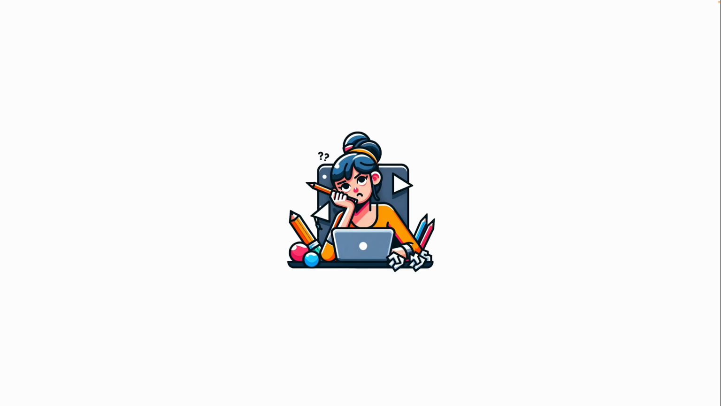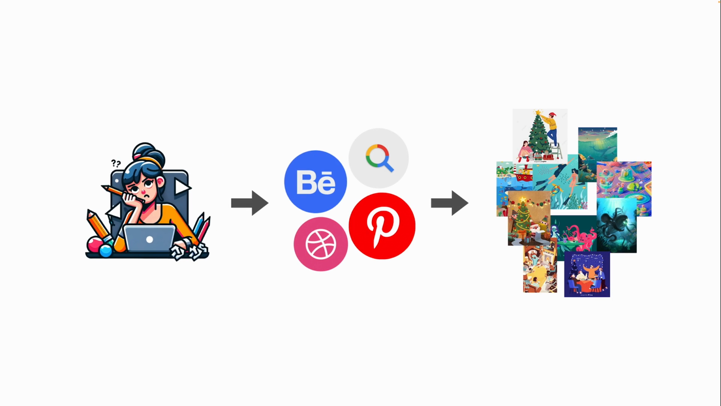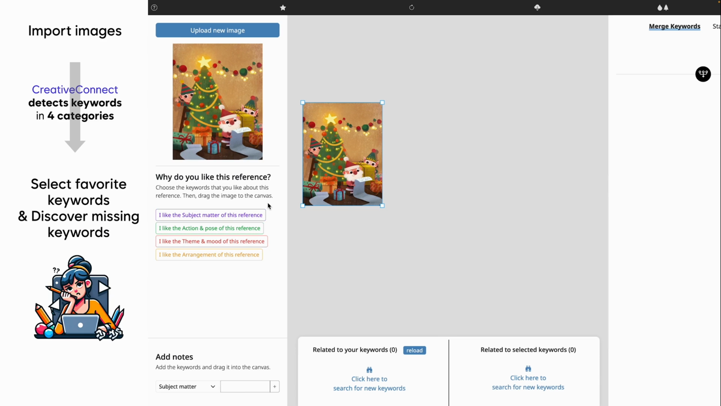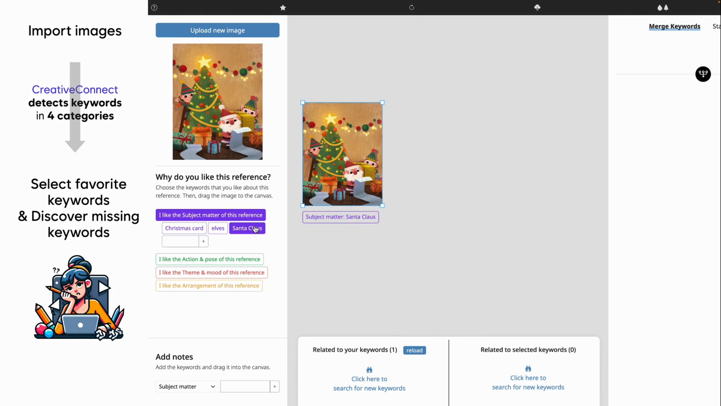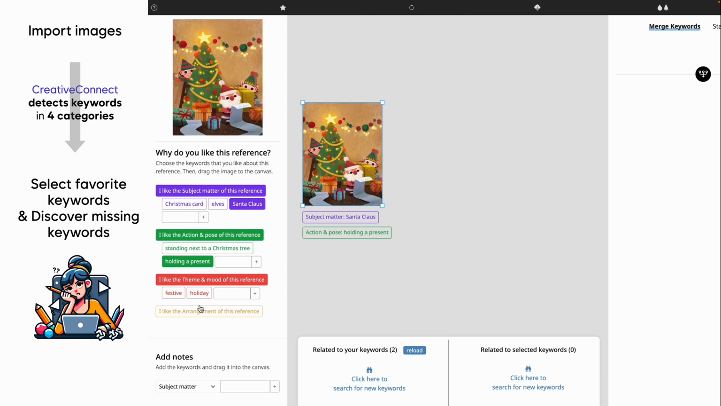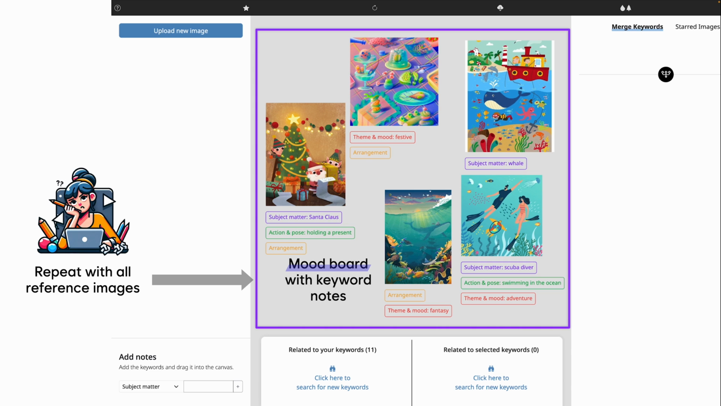Here is Sarah, a graphic designer who is struggling to come up with a new idea. So she went to the reference websites and found many reference images that she liked. Then, as she imports one of the images into CreativeConnect, the system automatically detects keywords from it. She can select her favorite keywords from here and find missing ones that she overlooked. After she repeats this process for all images, she can get a mood board of her reference images with keyword notes.